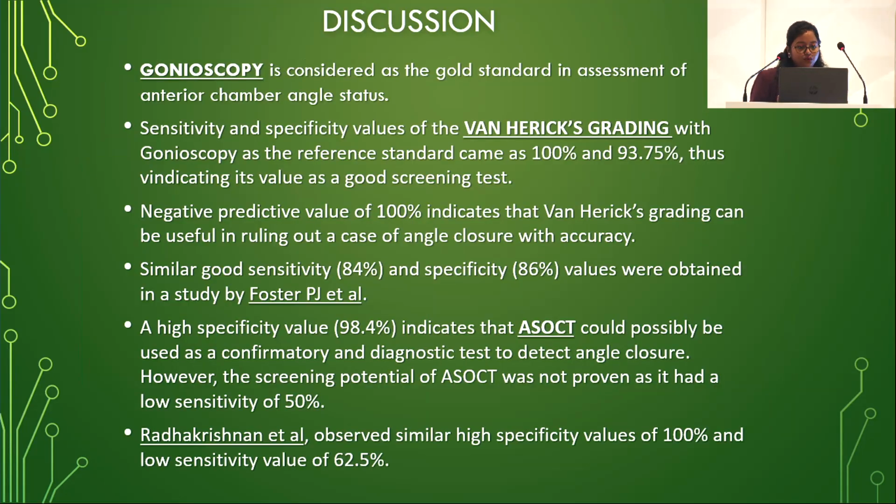Gonioscopy is considered as the gold standard, as we all know. Sensitivity and specificity values of Van Herrick with gonioscopy as reference were 100% and 93.75%, vindicating its value as a good screening test. Negative predictive value of 100% indicates that Van Herrick grading can be useful in ruling out cases of angle closure with accuracy. Similar results were found by the study done by Foster PJ et al. A high specificity value indicates AIOS2025 could be used as a confirmatory test. Similar results were found by Radhakrishnan et al.